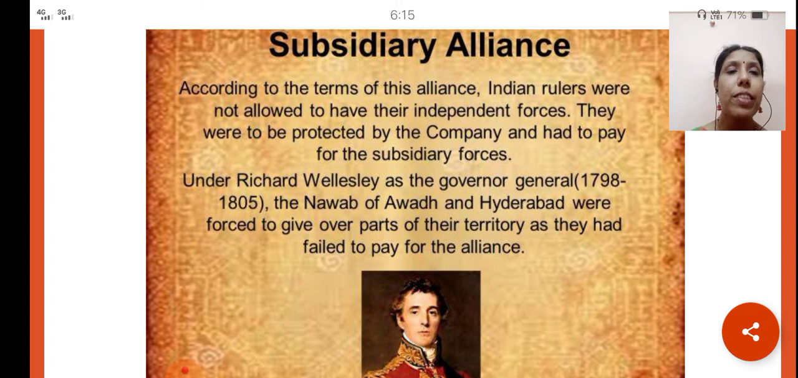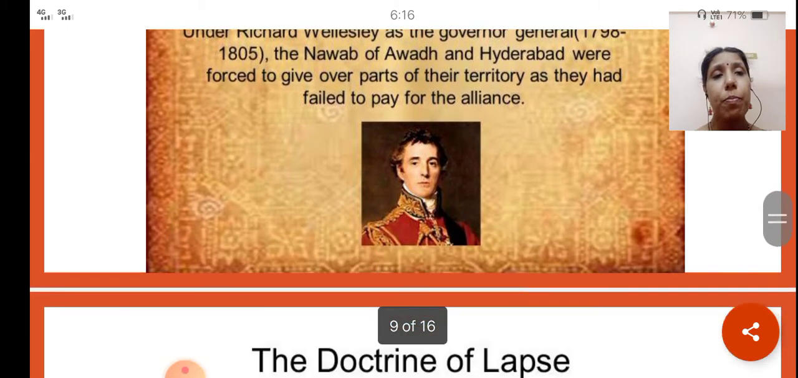So under Richard Wellesley as the Governor General from 1798 to 1805, the Nawab of Awadh and Hyderabad were forced to give over parts of their territory as they had failed to pay for the alliance.